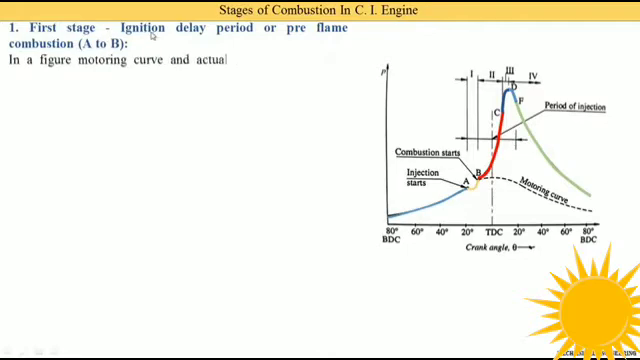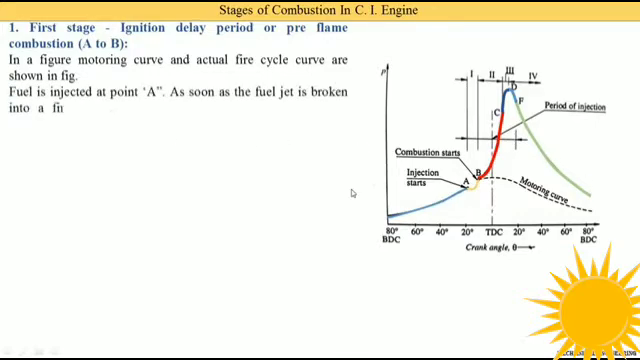Here you see the motoring curve and the actual fired cycle curve separately. As we have seen in the SI engine, the motoring curve is drawn when both ports, intake and exhaust, are closed and there is no combustion inside the chamber. The second one is the actual fired cycle curve, shown for only one cycle of the engine. It is shown by curve A, B, C, D and F. The fuel is injected at point A.